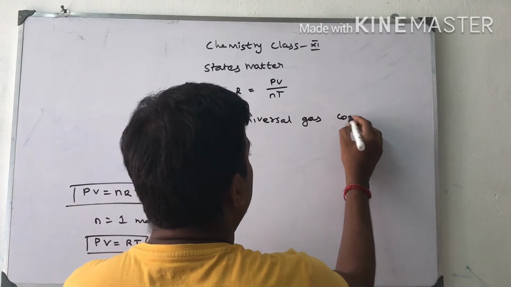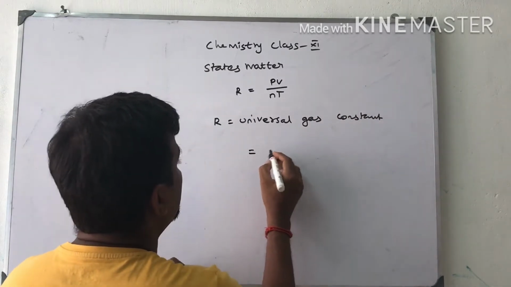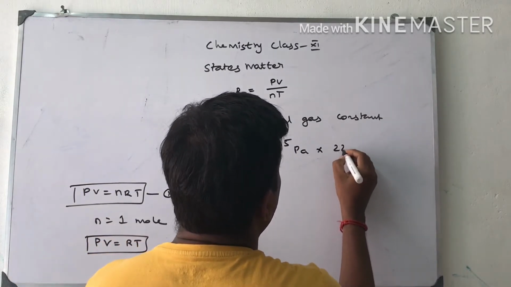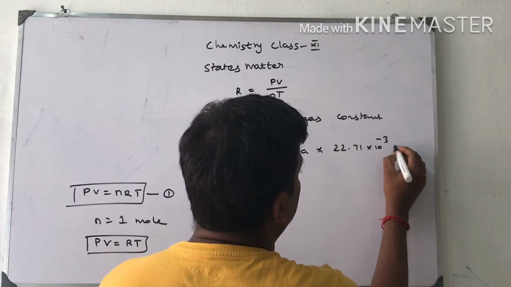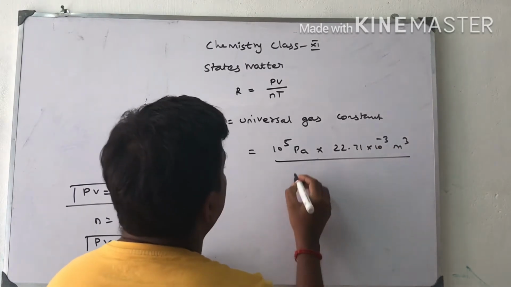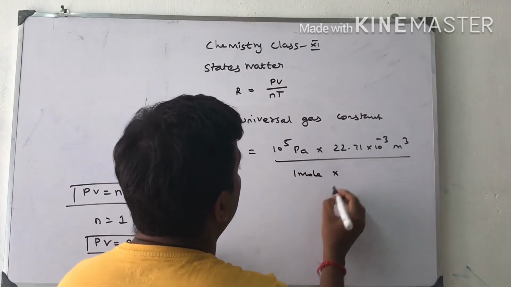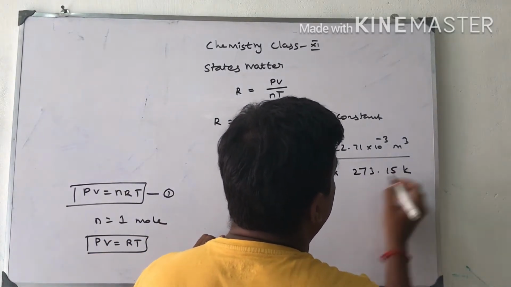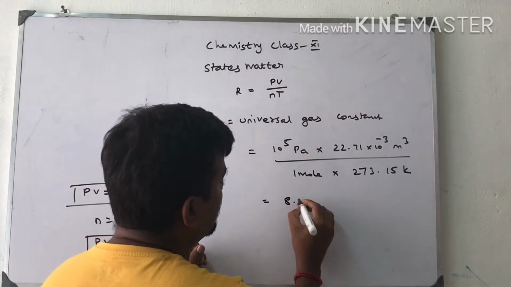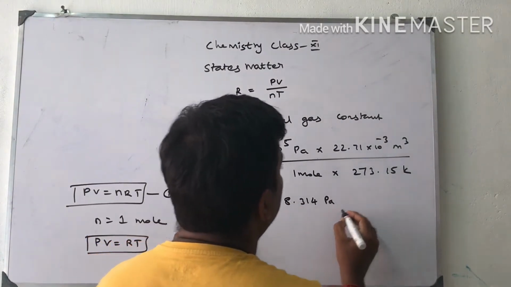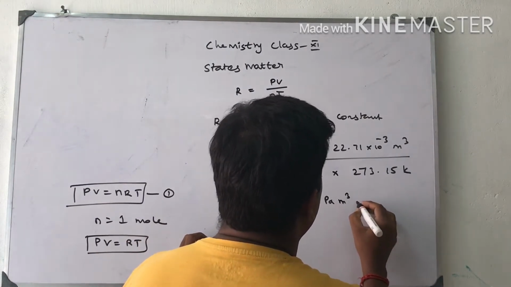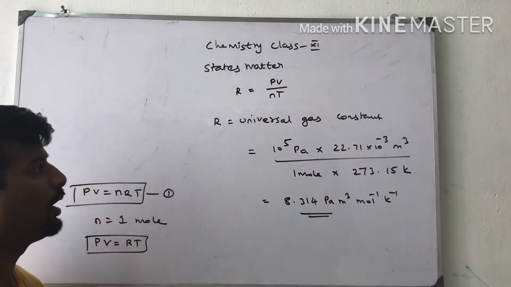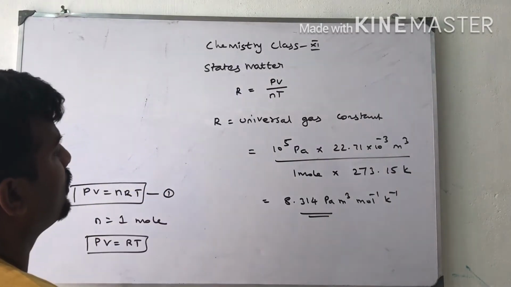Now I am going to derive the gas constant. P is equal to pressure, 10 to the power 5 Pascal, into volume 22.71 into 10 to the power minus 3 meter cube, divided by 1 mole. How much are we using? 1 mole. How much temperature are we utilizing here? 273.15 Kelvin. On solving all these, we get 8.314 Pascal meter cube mole inverse Kelvin inverse. This is the value we obtained from this equation.